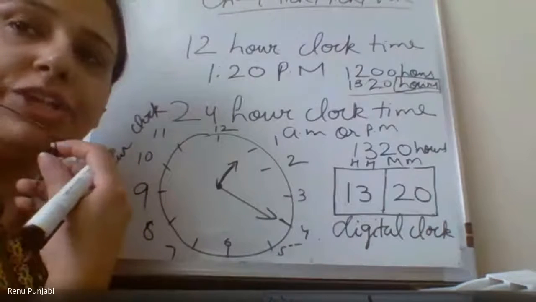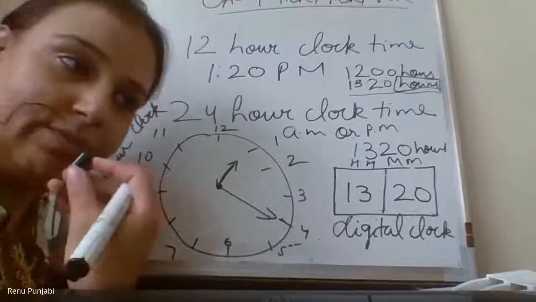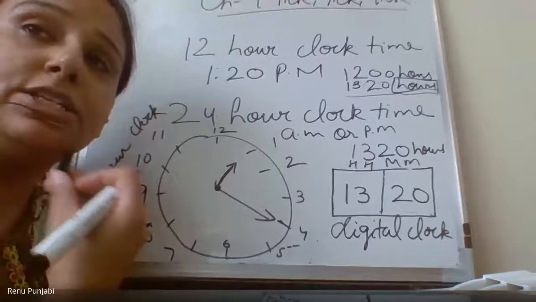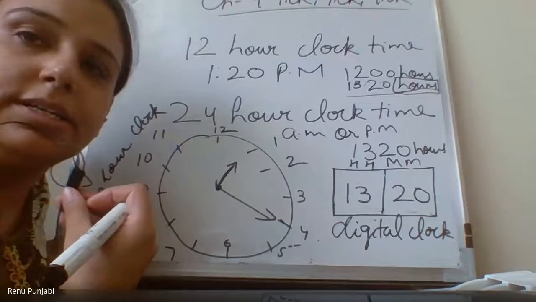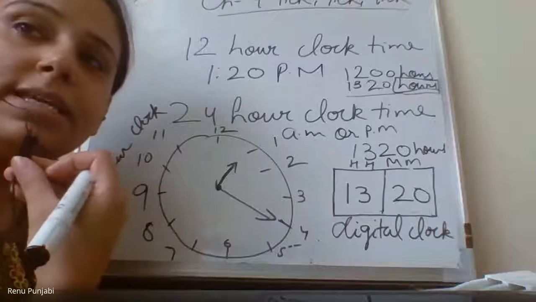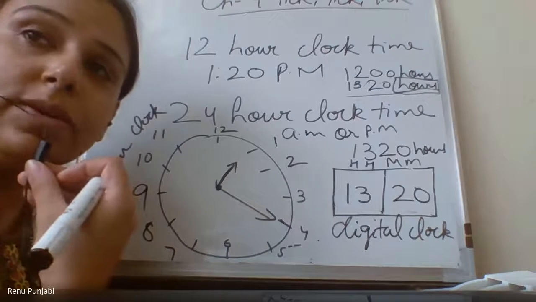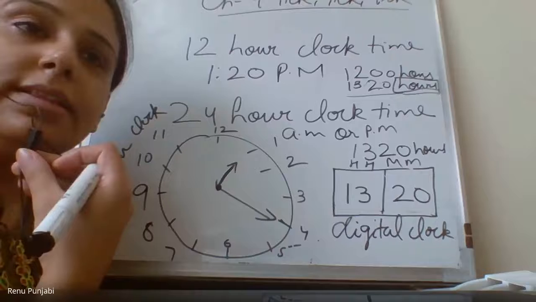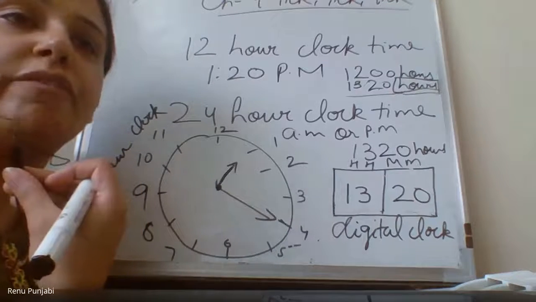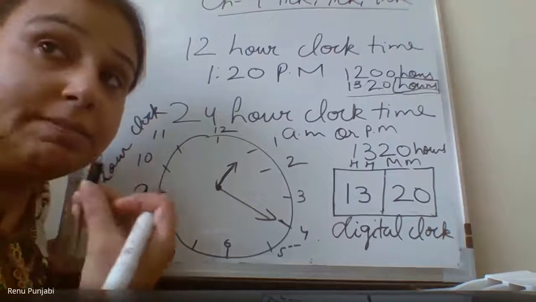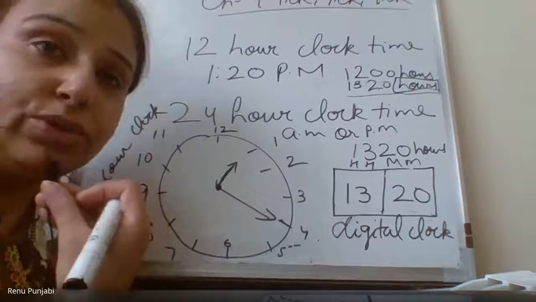Because on tickets you can always see the time is mentioned in the 24-hour clock time, and sometimes people get confused.